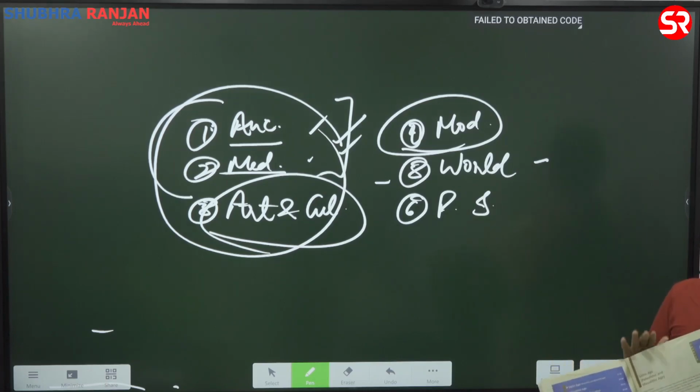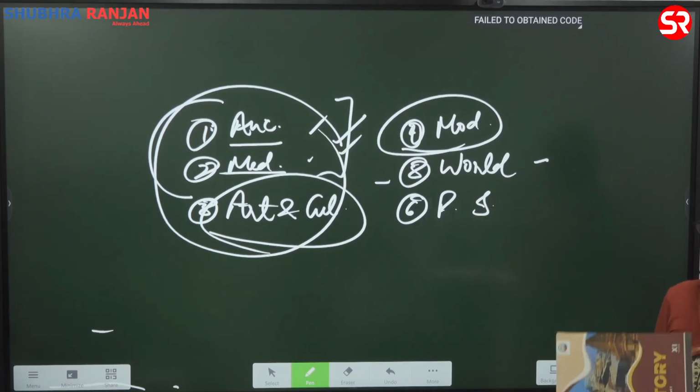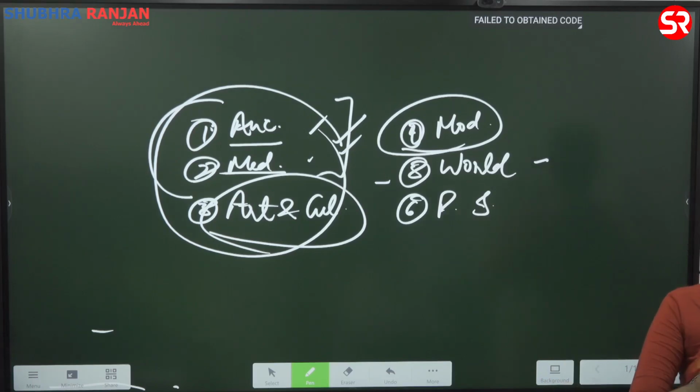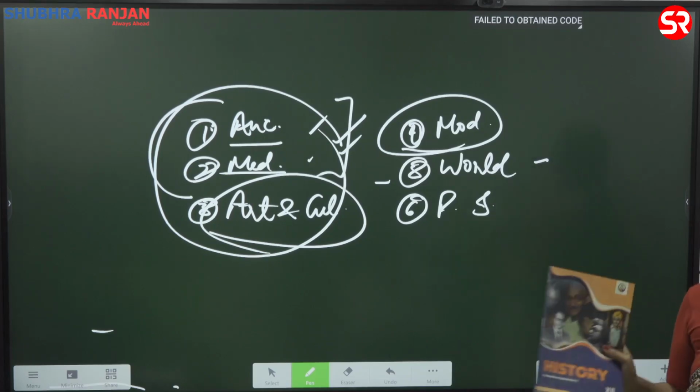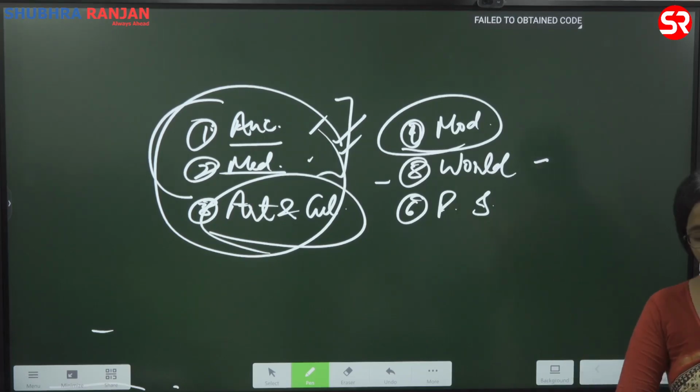So if you start from this book, it's not that confusing, because if you study NCERTs, it becomes confusing after a time, at least in certain chapters, because information is overloaded. So you need to simplify that. If you are a beginner, I would suggest read this book. This is for ancient and medieval, and this one is for modern. Okay. So if you have the basic idea, you can then go through NCERT, and it will be much simpler for you to understand NCERTs.